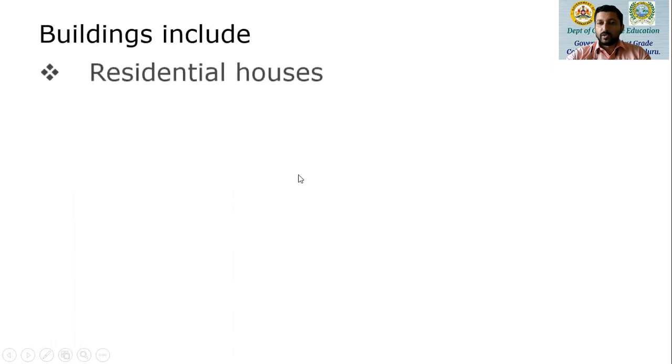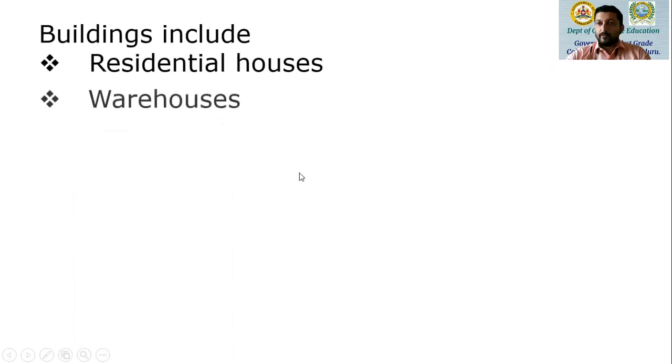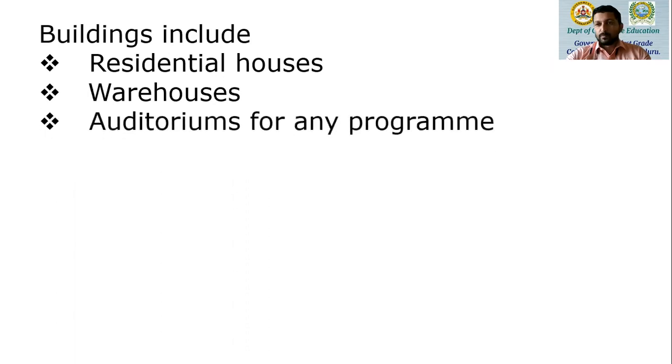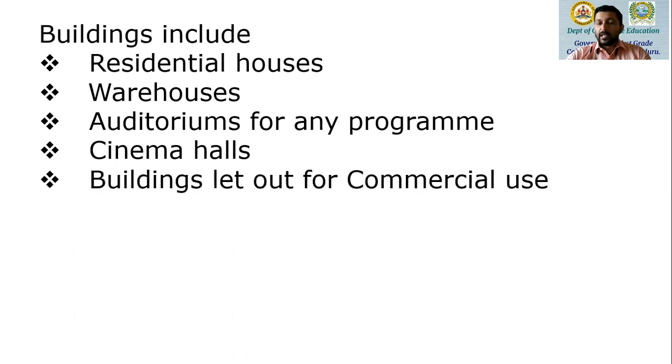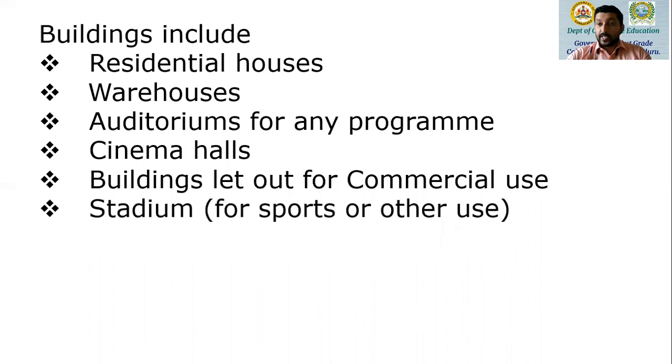Now, buildings include residential houses, warehouses or godowns as we commonly call them, auditoriums for any program. Then we have cinema halls, buildings which are let out for commercial use, that is, shops or showrooms in a commercial property. Then stadiums for sports or other use if such a property is let out.